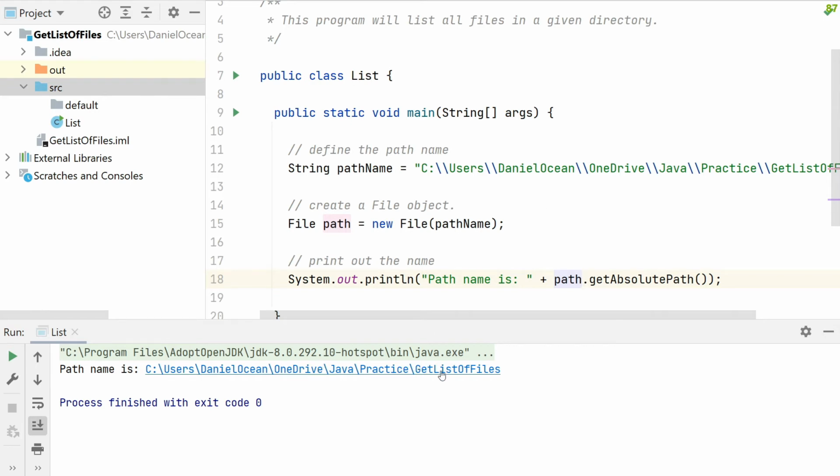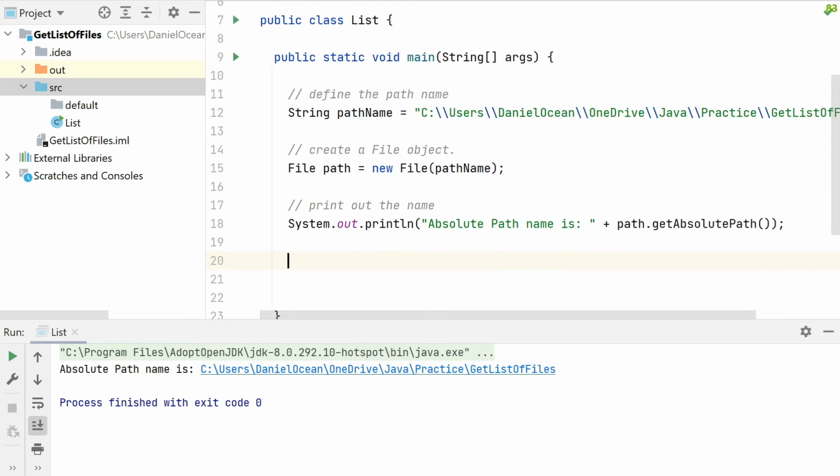You can see this time I did not get just the list of files, right? In fact, I should say here, that would probably be a better thing. Okay, there we go. Absolute path name is, I can't type today, absolute path name is, and then that, right? So now right here it says path name. All I'm doing is updating the output right here. So now it says absolute path name is C users Daniel Ocean, blah blah blah, and there you go. Pretty neat, right?